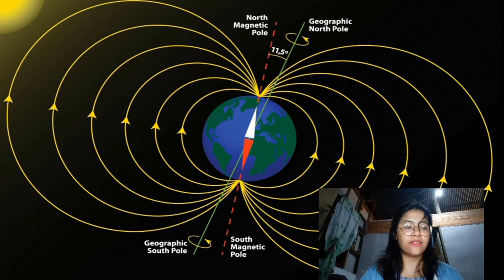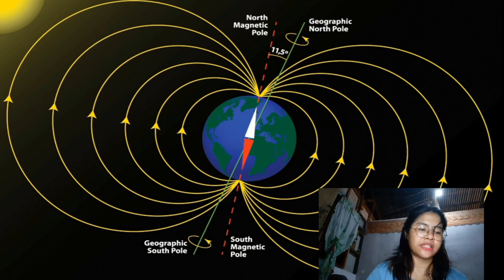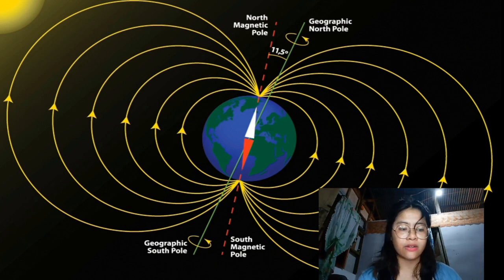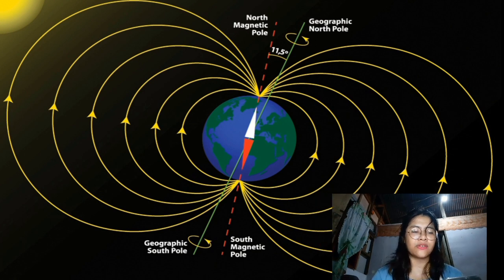Without the Earth's magnetic field, life on Earth as we know it would not be possible, as it shields us from the constant bombardment by the charged particles emitted from the sun, which is the solar wind. Earth has two sets of poles, geographic poles and magnetic poles.